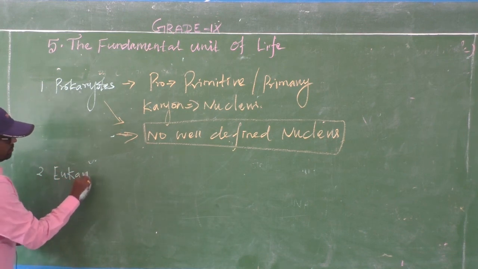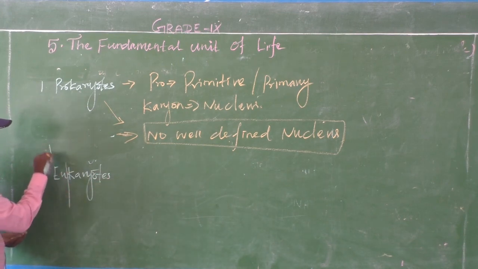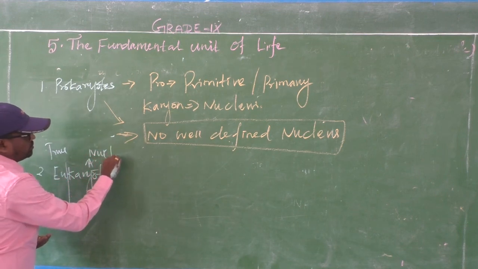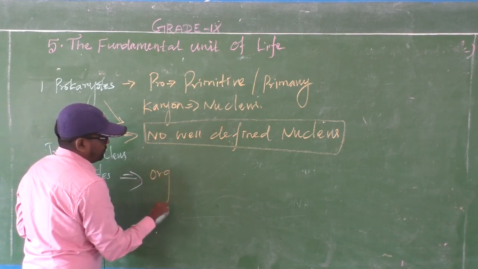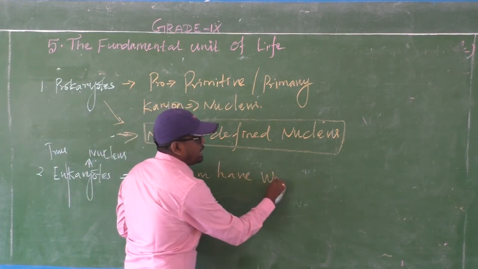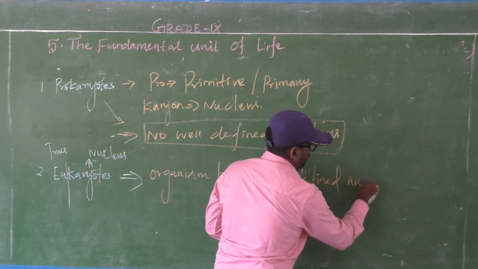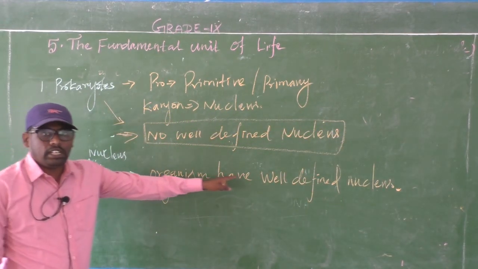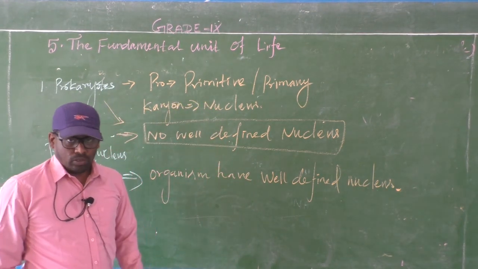Another one, eukaryotes. Here eu means true, karyon means nucleus. Okay, the definition is: the organism that has a well-defined nucleus is called eukaryotes.